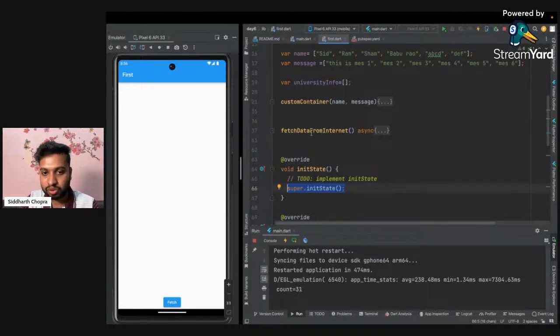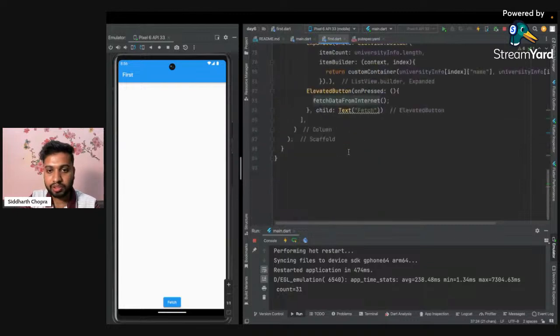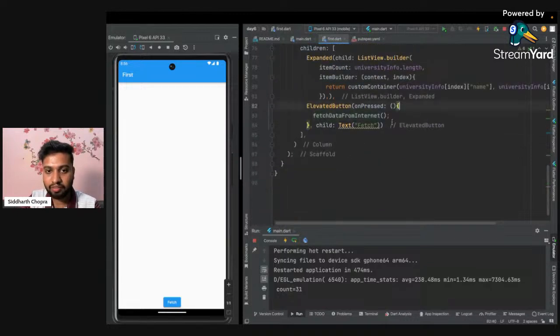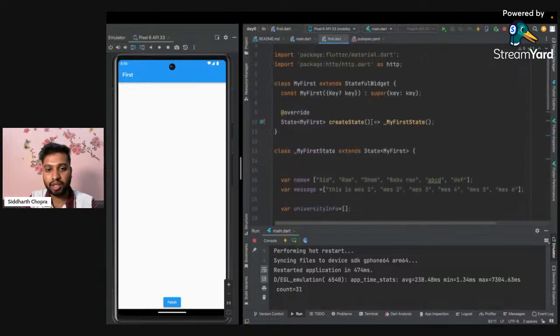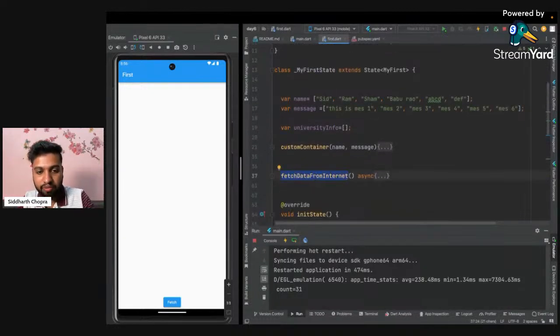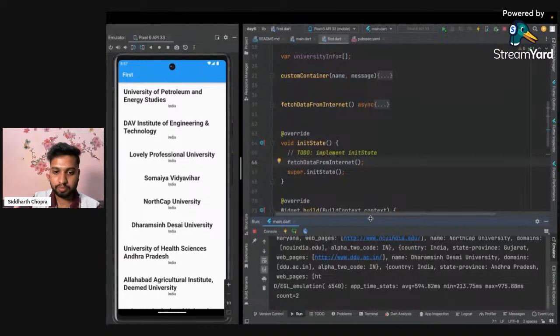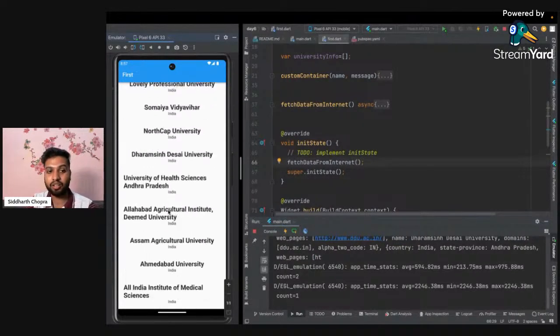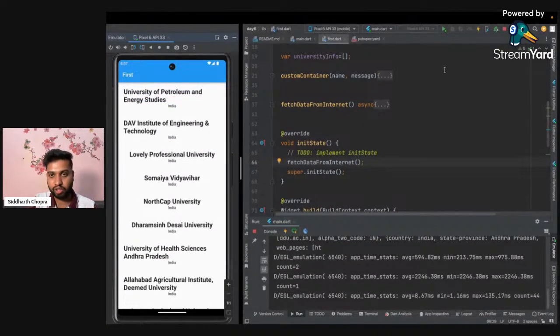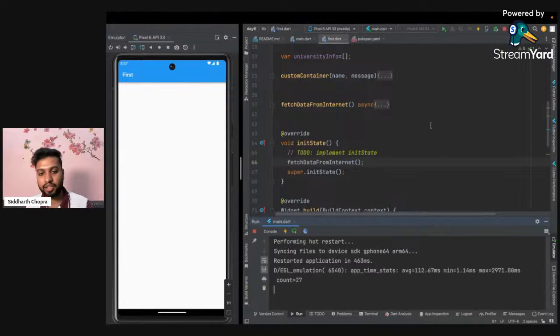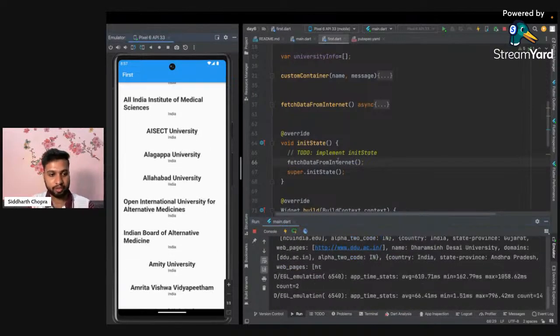So if I want to use this, instead of calling it inside the elevated button, let's just remove the elevated button and call our function inside init state. I'm running this code again, and let's see. It has directly loaded all of those info. I don't have to click on any button. Let's click again, and yes, it is displaying again.